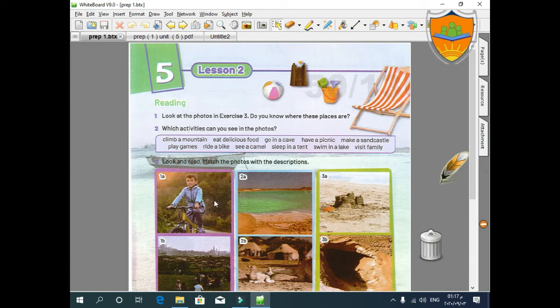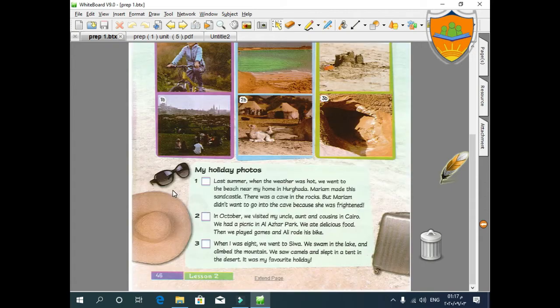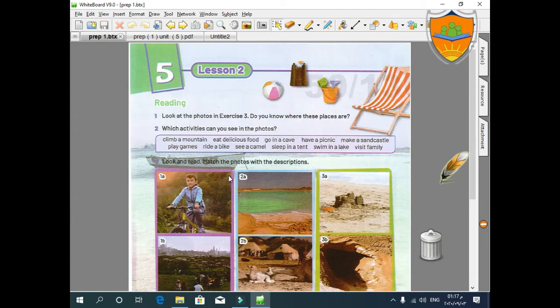I think most of us did a lot of these activities. Okay? Can you see this picture, my students? Yes. First, we have to read this text to answer the question above. Which activities can you see in the photos?